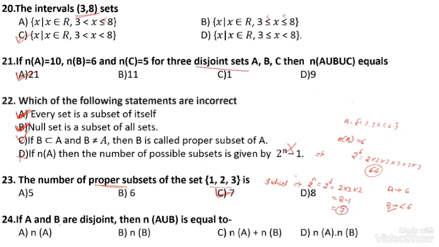If A and B are disjoint sets, meaning there is no common element between the two sets A and B, then n of A union B is equal to the number of elements present in A plus the number of elements present in B. The option number C is correct.